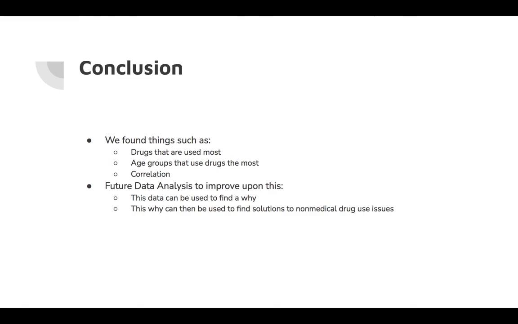What we found was which drugs are used the most in each country, which age groups use these drugs the most, and the correlation between the 4 variables that we analyzed: demographic, drug use, drug, and age. Now that the who, the what, and the relationship has been identified, future analysis would be beneficial to find why this is. This would be another step in the direction of solving the non-medical drug use issues around the world.